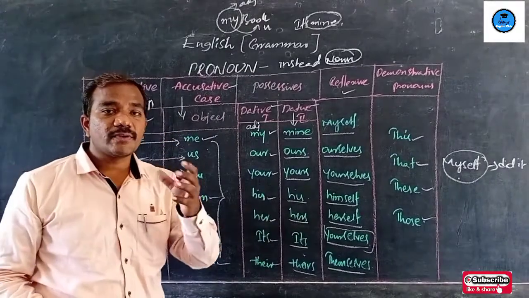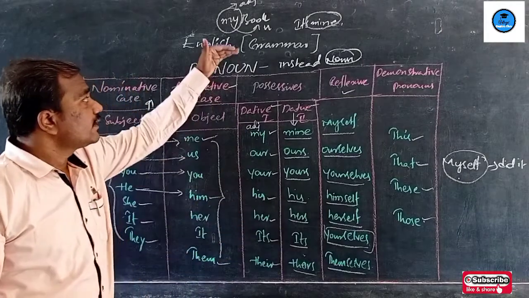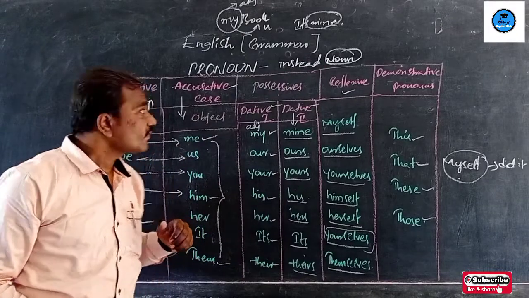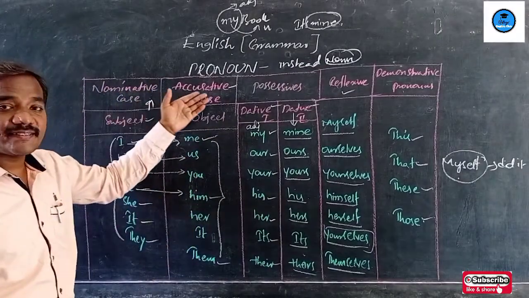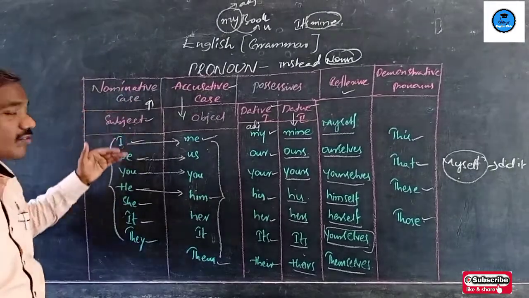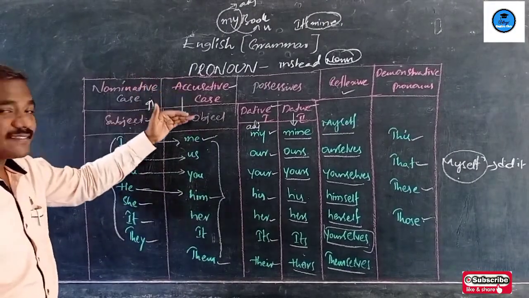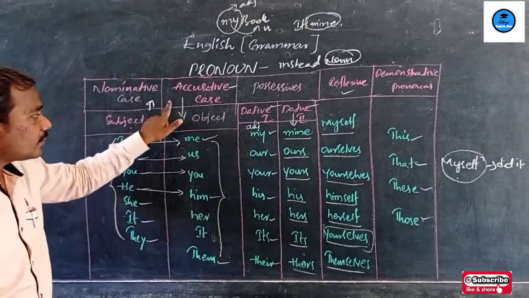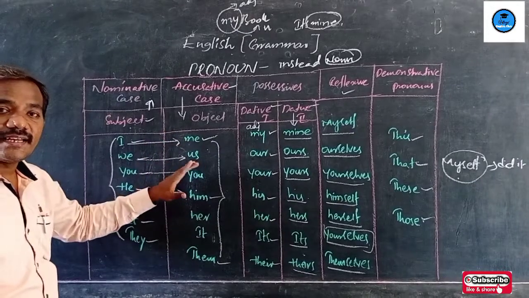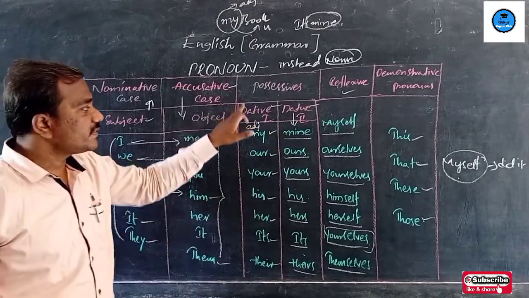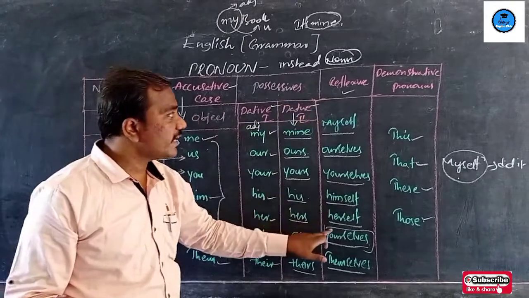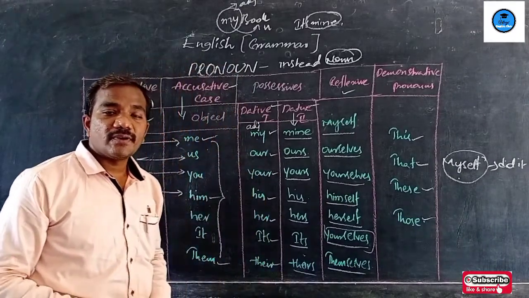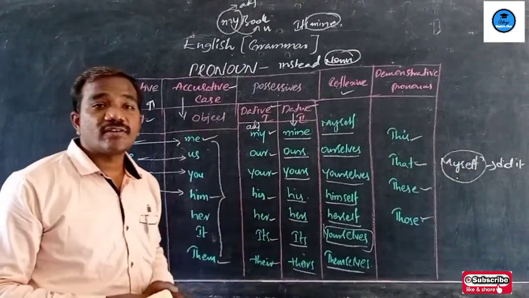I hope you got clarity regarding pronouns. Pronouns are used instead of nouns. There are the nominative case and the accusative case. The nominative case is the subject pronoun and the accusative case is the object pronoun. The subject pronoun is at the beginning of the sentence, while the object pronoun can be used at the end. Then possessives, dative one, dative two, the reflexive case and demonstrative pronouns. Hope you got some clarity and idea regarding pronouns.